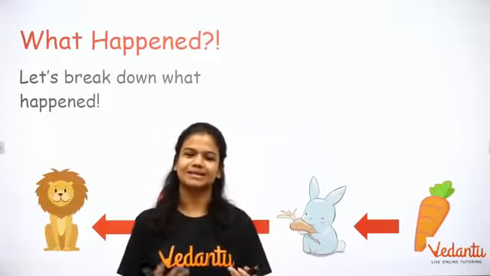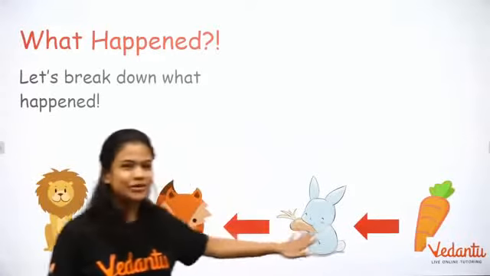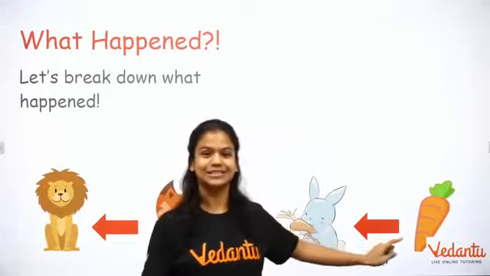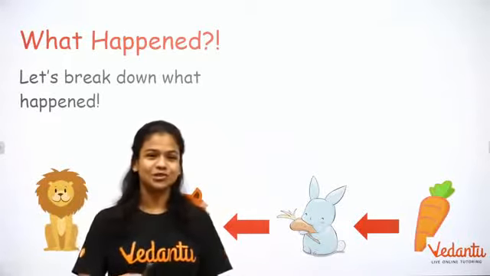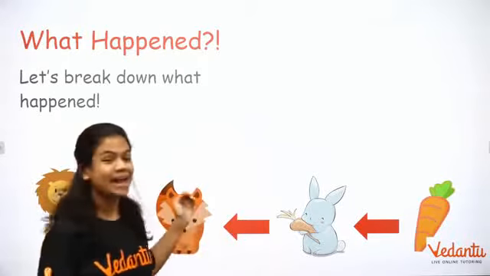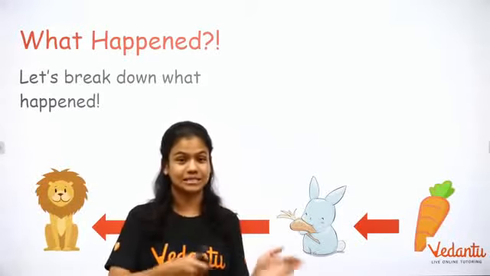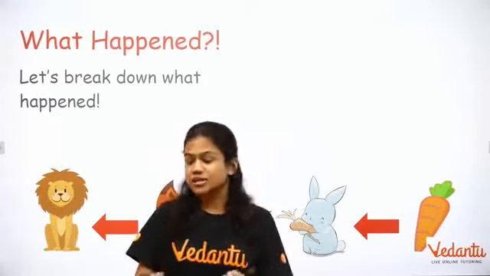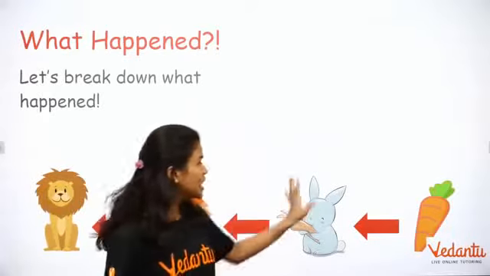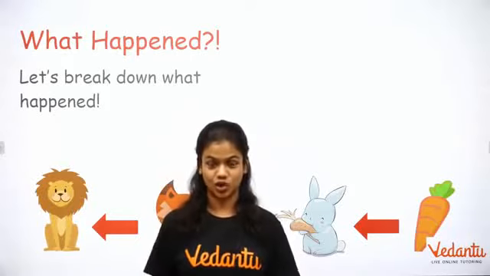But where exactly do carrots come from? Carrots come from plants. Let's look at it again once more. If plants are not there, then carrots do not exist. And if carrots do not exist, then you won't have the rabbit who loves to have carrots. And if rabbits do not exist, then the fox will have nothing to eat. And if the fox has nothing to eat, the fox will die. If the fox dies, then the lion will have nothing to eat. So can you relate that if the carrot is not there, then none of these animals would be able to exist on planet Earth?